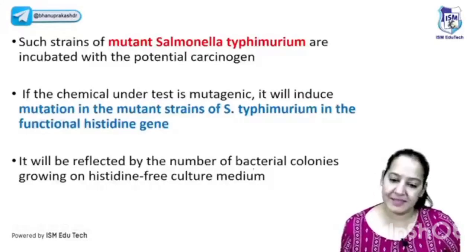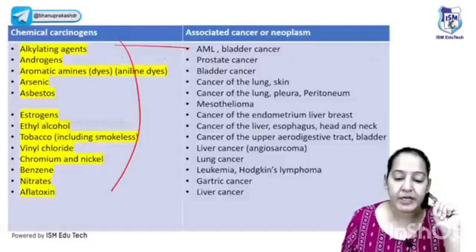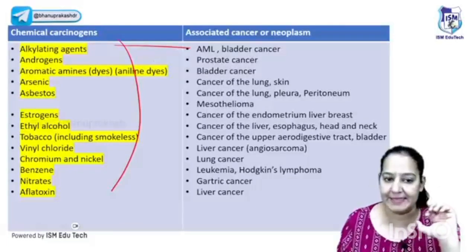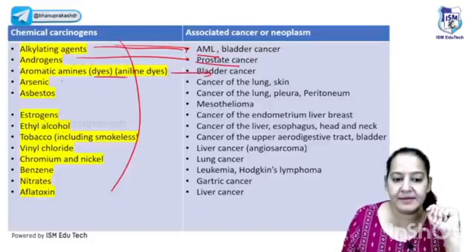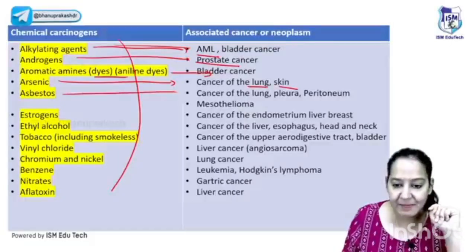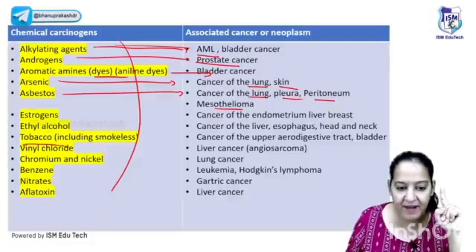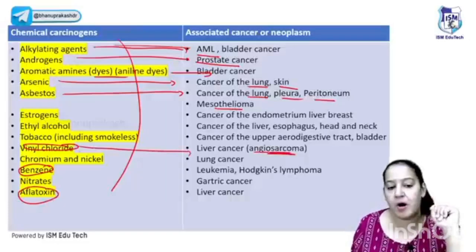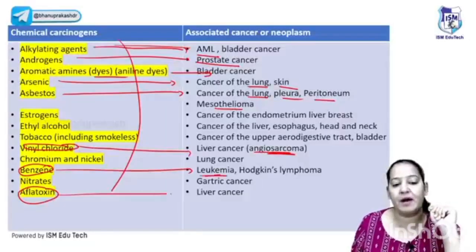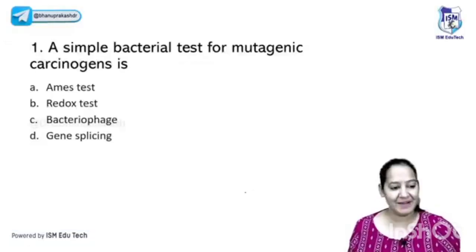So this is Ames test. You can see the list of the chemicals and the corresponding cancers they cause. I request all my dear students, I will provide the notes. Please have a look at this list. Like alkylating agents cause AML, androgens cause prostate cancer, dyes cause bladder cancer, arsenic causes cancer of the lung and the skin, asbestos causes cancer of lung, pleura, mesothelium, like this. There are already asked PYQs on vinyl chloride, benzene, aflatoxin. Vinyl chloride causes angiosarcoma of the liver. Benzene causes leukemia, and aflatoxin causes liver cancer. So please learn this list. It's very important. We are done with chemical carcinogenesis also.